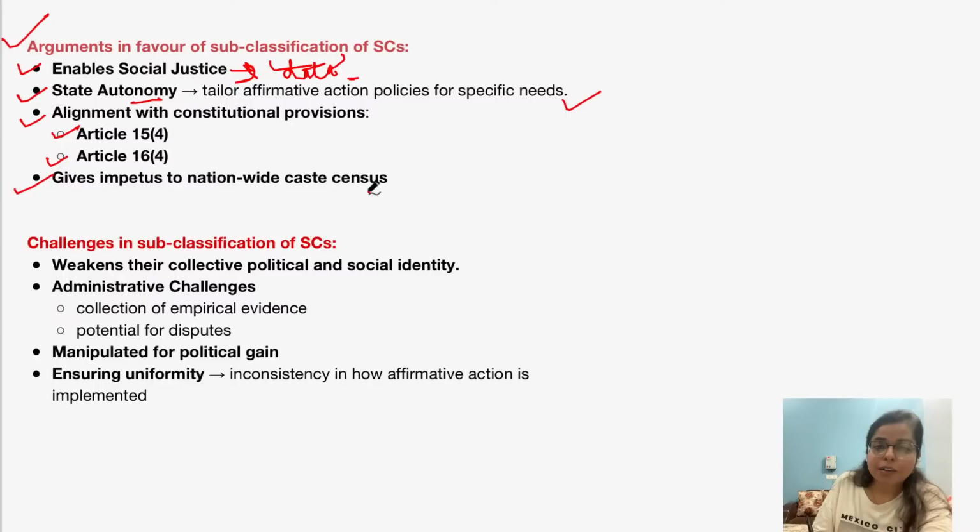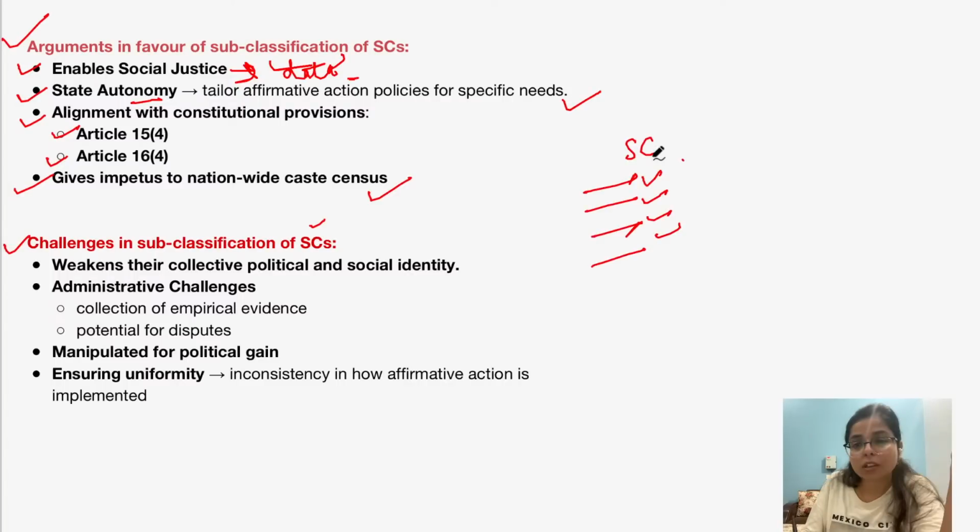What are these challenges? First of all, this may create a rift between different subgroups under any particular caste. And if we're talking about scheduled caste, this may break the unity between various subcastes within scheduled caste, and it will weaken their collective political and social identity, right?